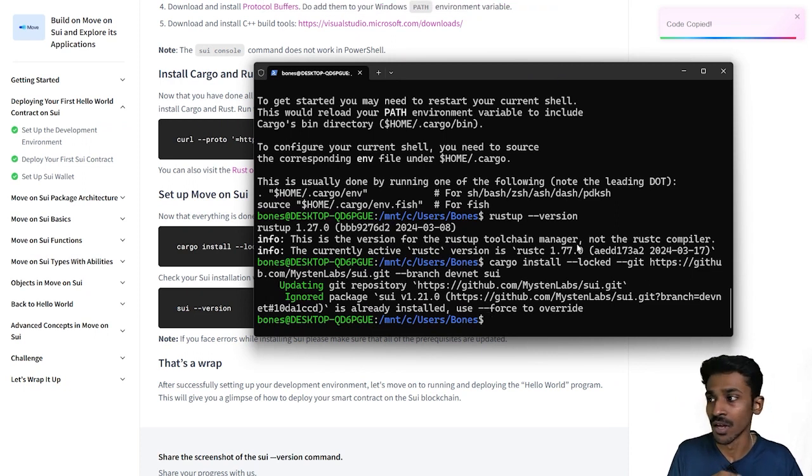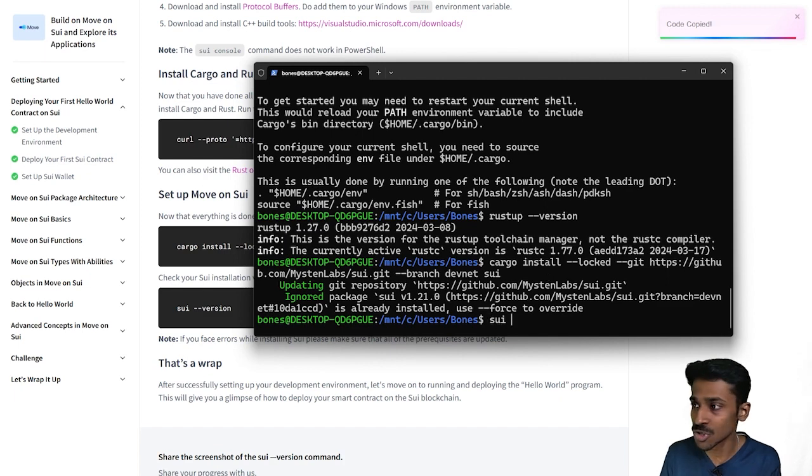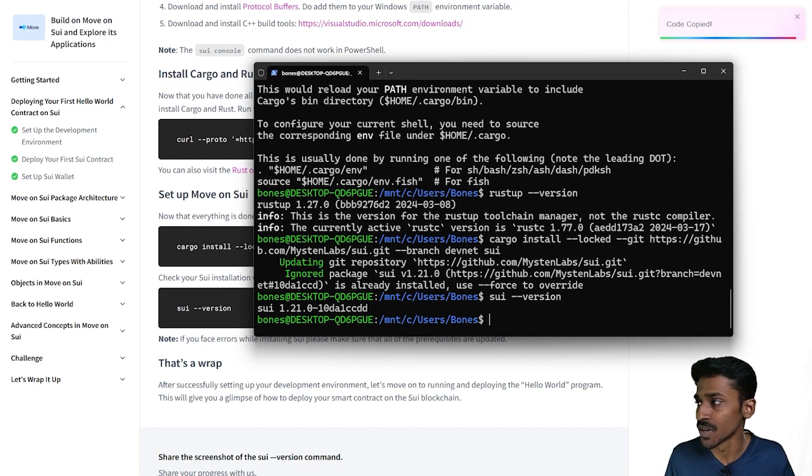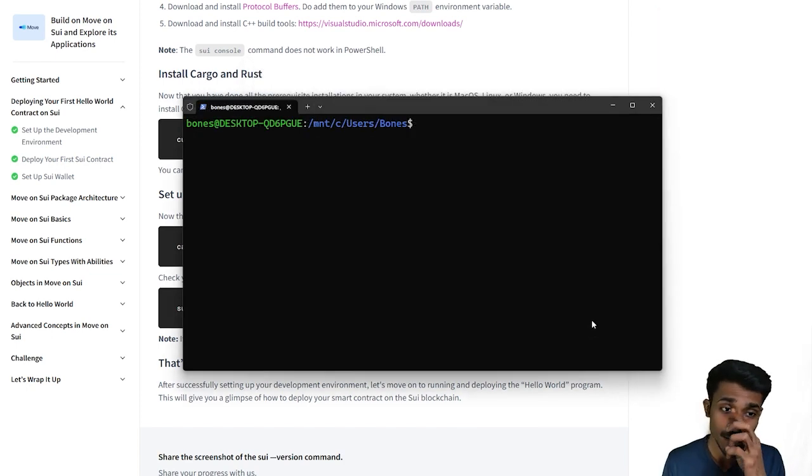Everything is pretty much set for the development part. Now we can actually start writing our code. But just to be on the safer side, let's quickly check the version of Sui that we've installed within our subsystem. There you go. In my case, it's Sui 1.21.0, and you can see the whole thing. You can even check the version of Sui that you currently have installed on your system, just so that you can be completely sure that you've done everything correctly to this point. All right, so now we are finally at a point where we can start writing our very first smart contract.